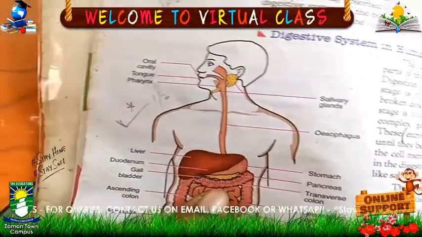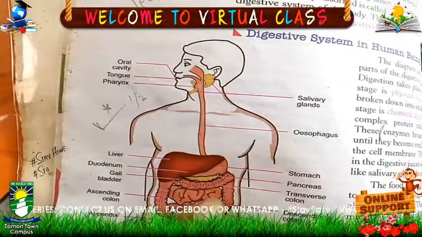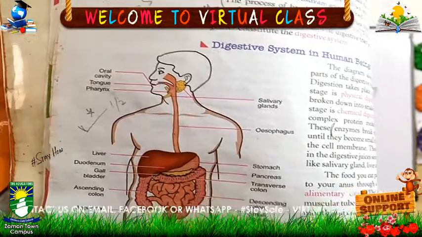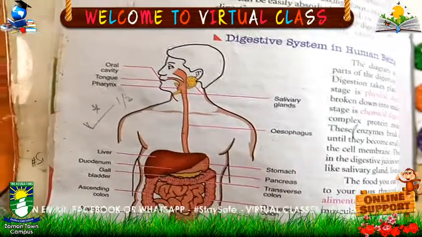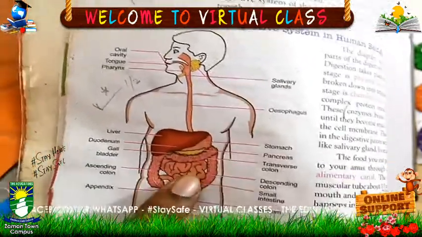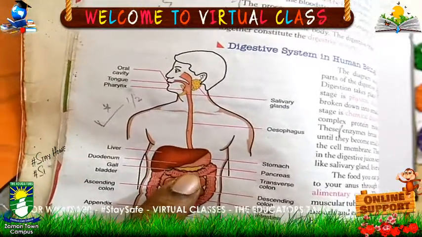the food particles are absorbed into the bloodstream, and they go to the other parts of the body, the other cells of the body, where they utilize the food, and the extra food which is present, which is undigestible, goes into the large intestine.